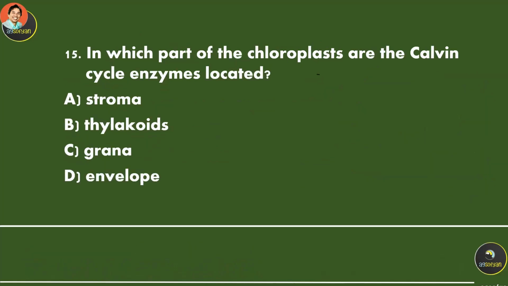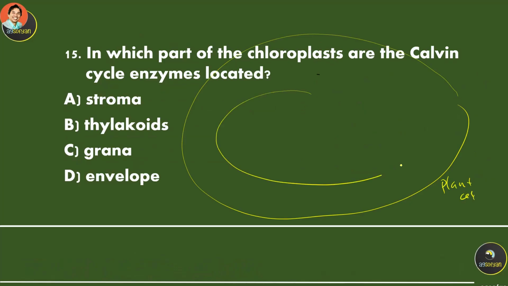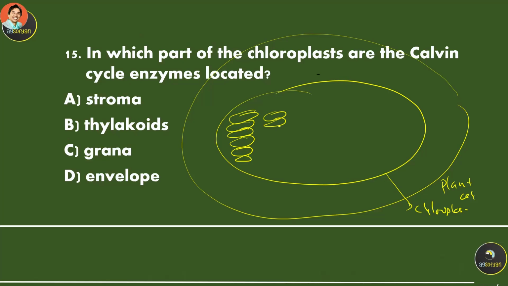In which part of the chloroplast are the Calvin cycle enzymes located? So again, let's say this is the plant cell. Again, it has a special organelle called chloroplast. And chloroplast consists of thylakoid stacks, with membranes, many of them.